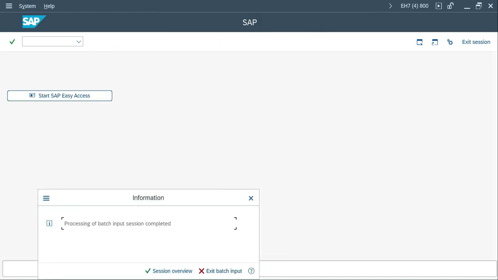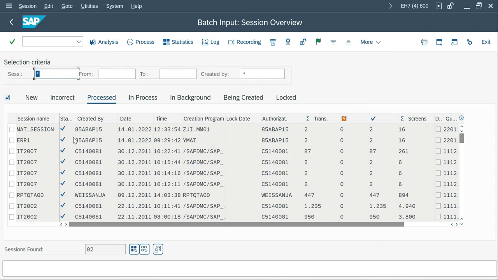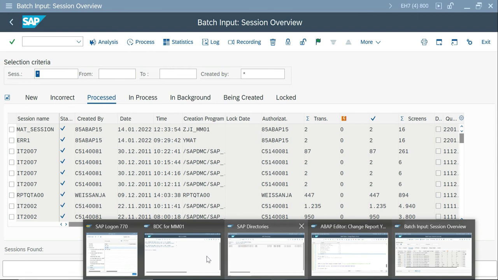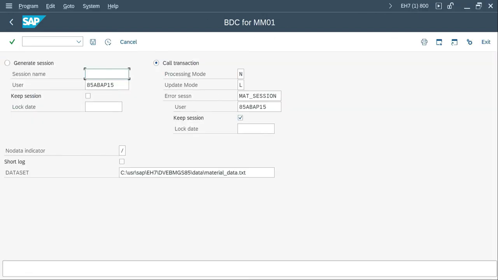Save. Yes, done, and go to session overview. So now it shows processed and still it's available. Okay, even it comes in the process also, because I made this option as select. So this functionality is same for session also.